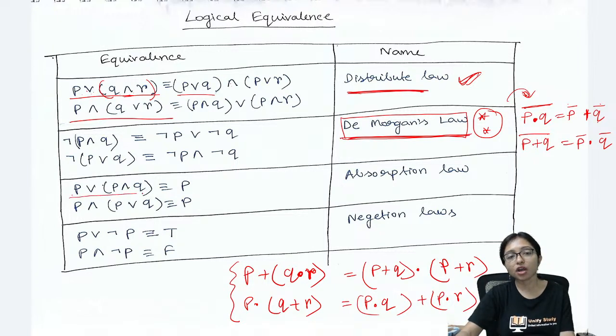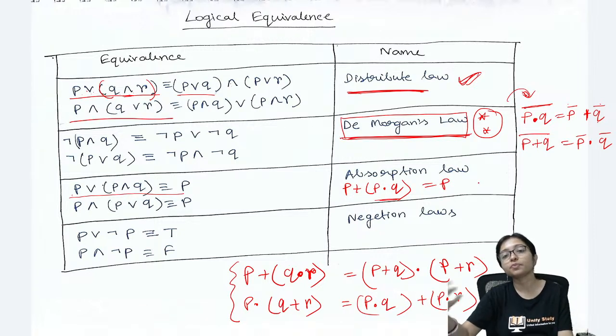Absorption law: it is absorbing everyone. I am writing P plus P dot Q, that is actually P, means P is absorbing everyone. Even if you write the opposite, P dot P plus Q, then also it will be P. This is called absorption law.